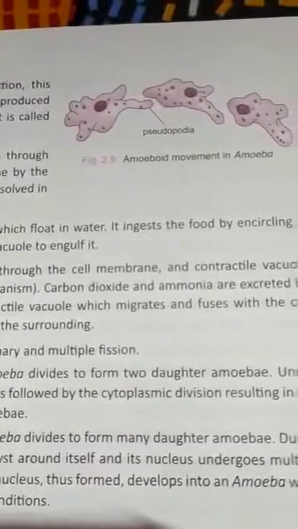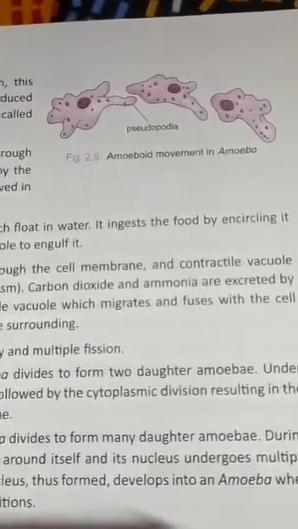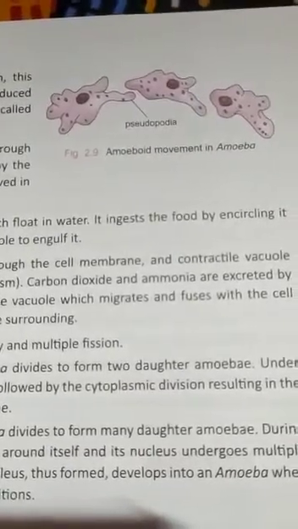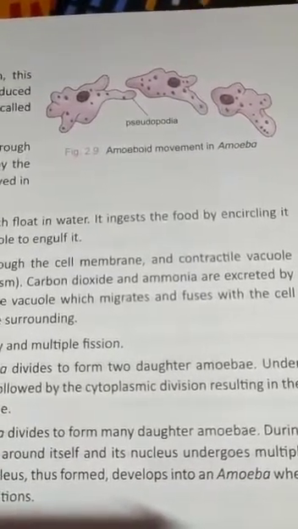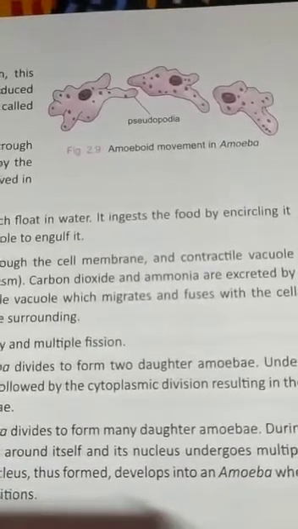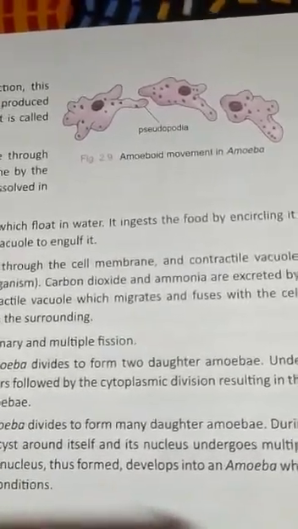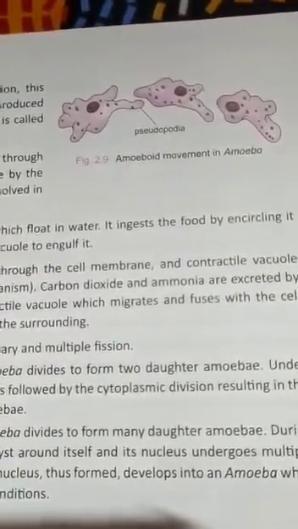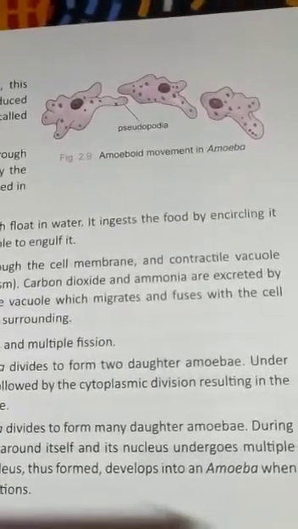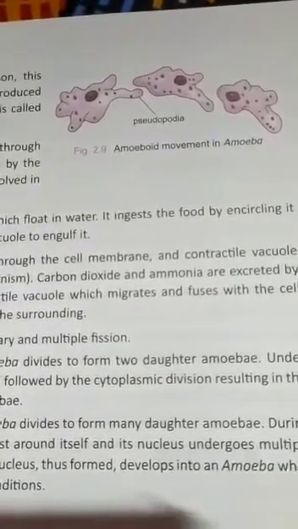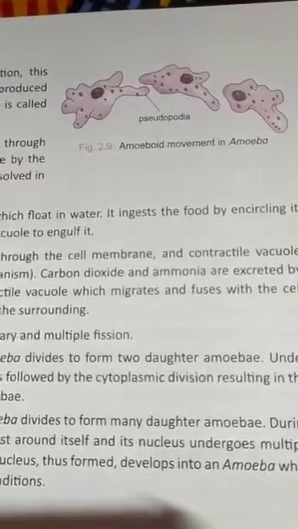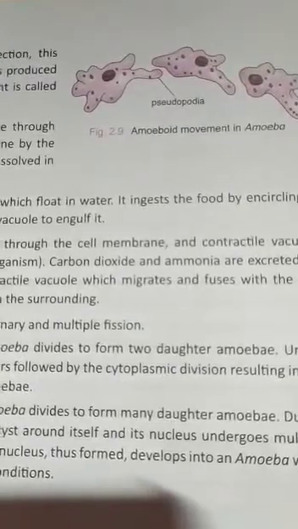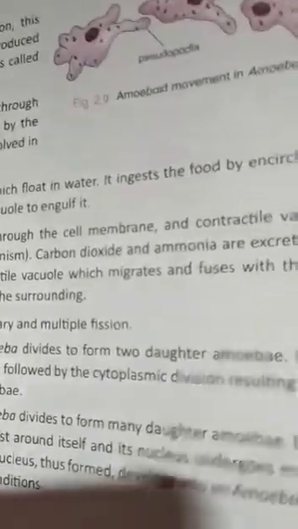engulf it. Excretion takes place by the process of diffusion through the cell membrane and the contractile vacuole, which is a small sac lying inside the cytoplasm of the organism. Carbon dioxide and ammonia are excreted by the process of diffusion. Other waste material enters the contractile vacuole, which migrates and fuses with the cell membrane. It then releases the waste material in the surroundings.